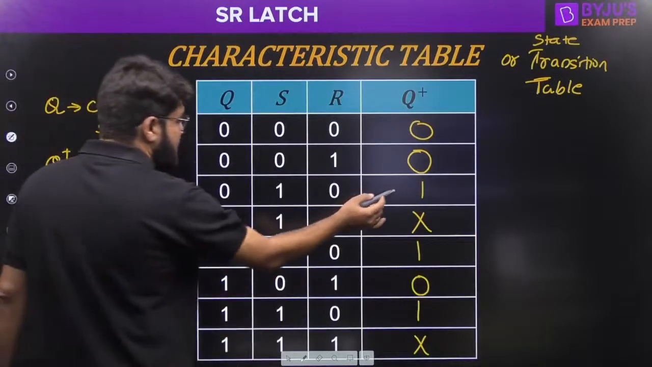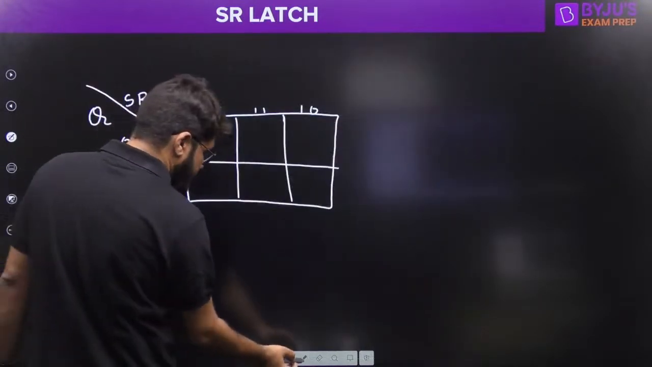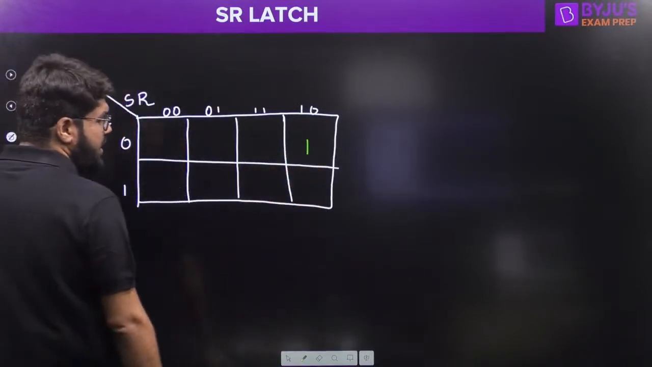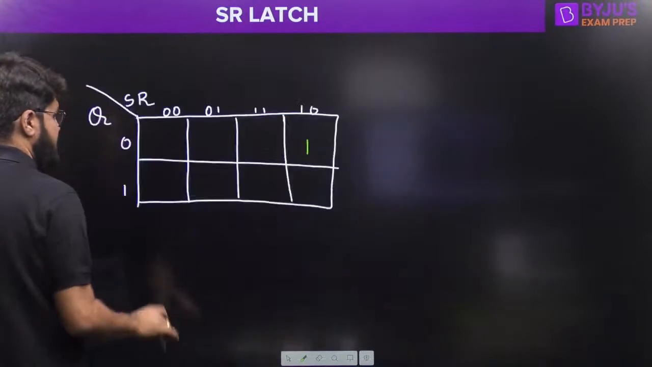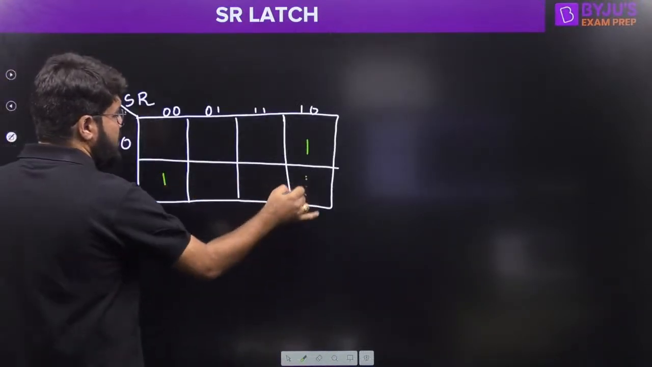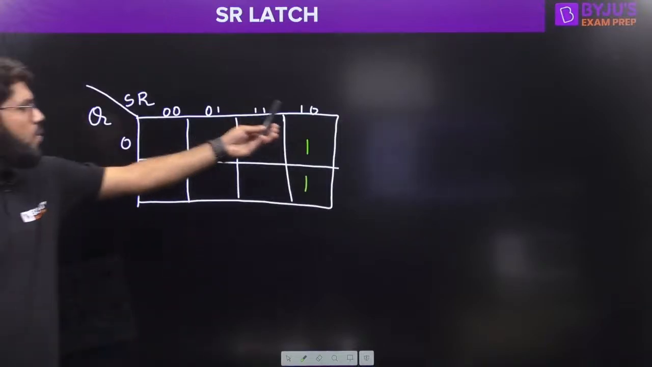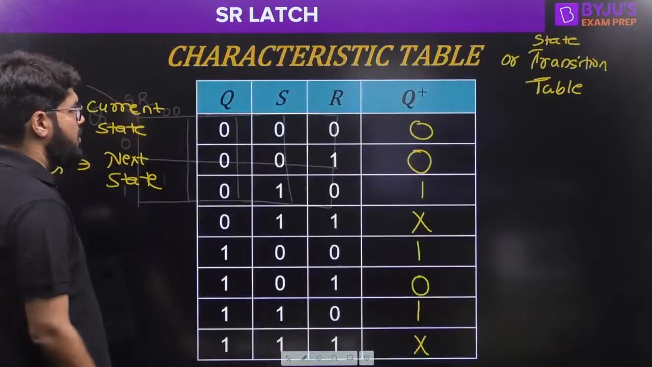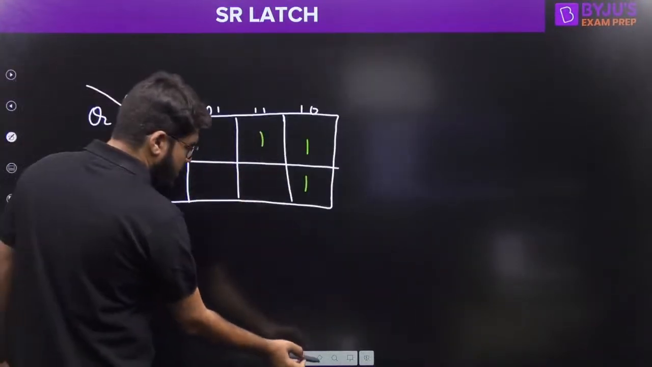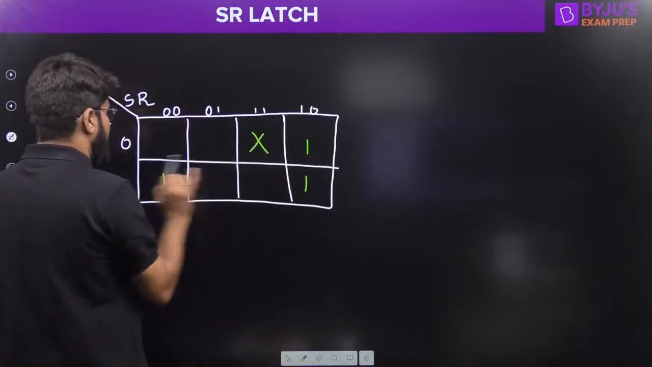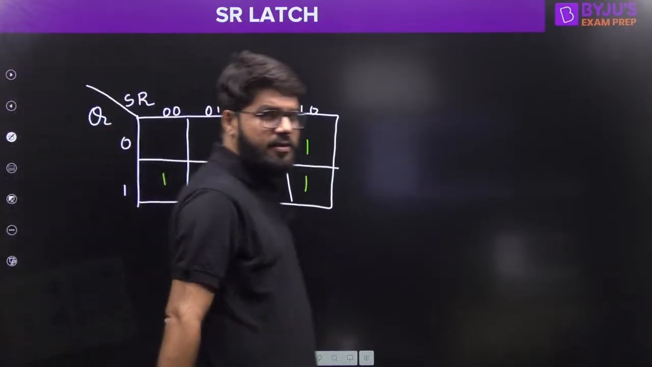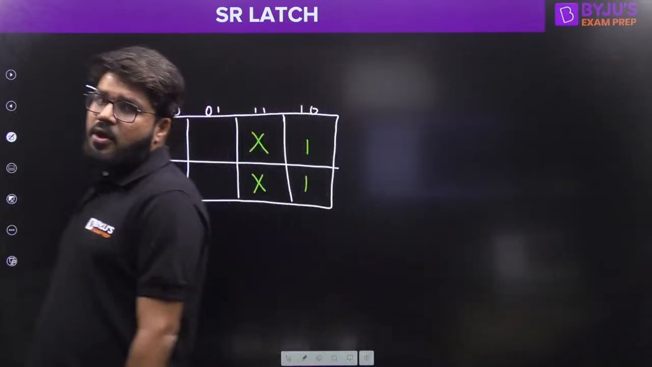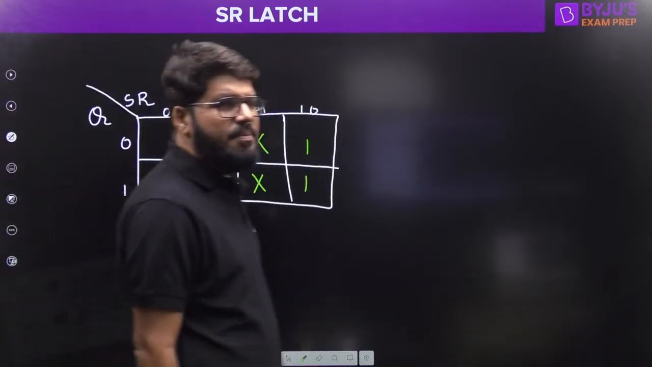So now the output is high at 0, 1, 0. Let me fill the combination now. 0, 1, 0 output is high, and then the output is high at 1, 0, 0 and 1, 1, 0. Then output is don't care at 0, 1, 1, sorry, this has to be don't care, and 1, 1, 1 also has to be don't care. Now this is the K map.